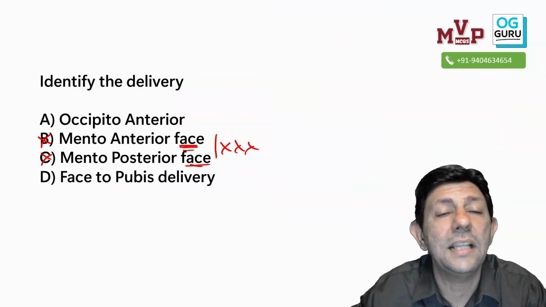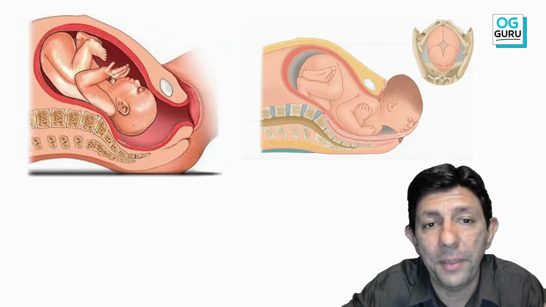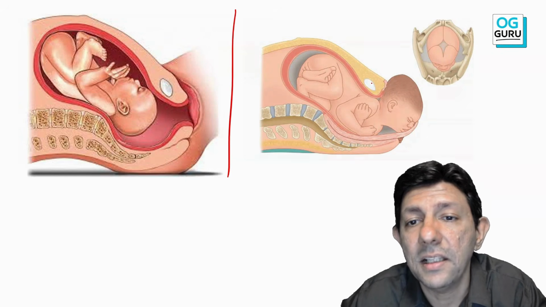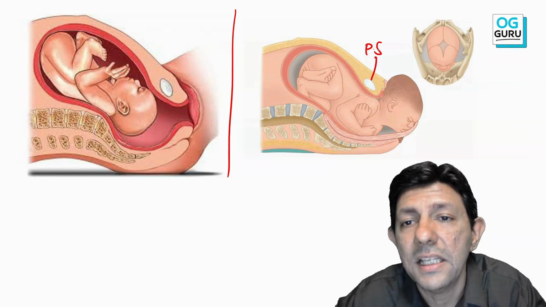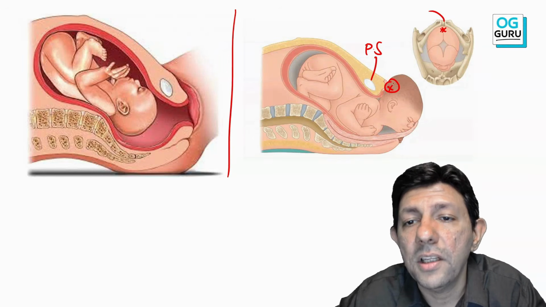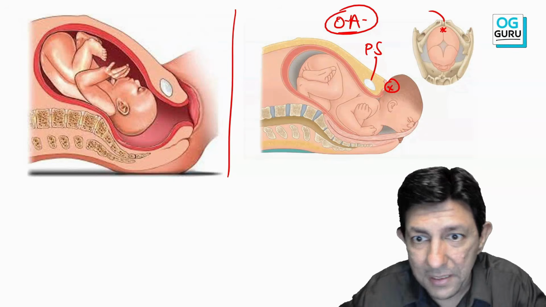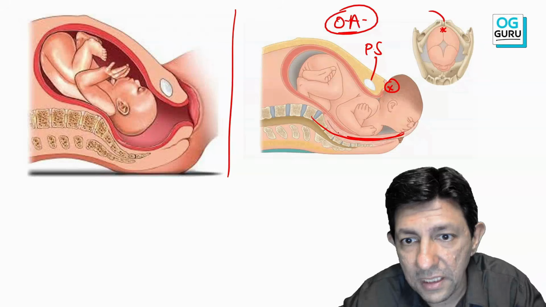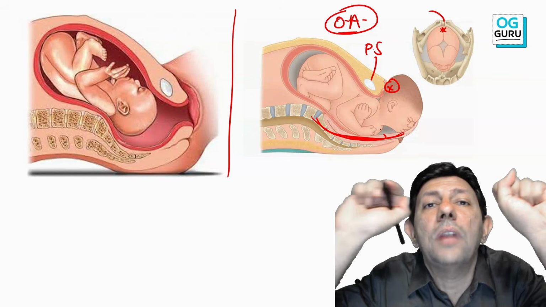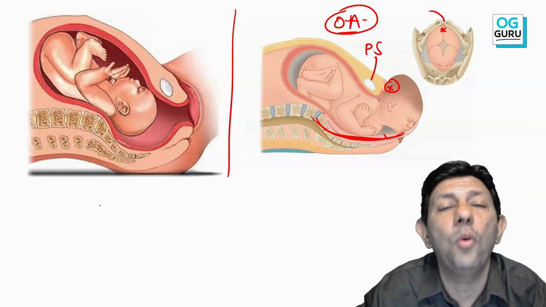So please understand this. Okay, sir, normally it is occipito anterior. Again, to show you the picture, this side picture. Okay, see this. Sir, this is the pubic symphysis. Here is the occiput, over here. So this is occipito anterior. And when the baby's face is in the sacral hollow, the baby comes out like this. Isn't it? Have you seen a delivery taking place? Yes. But now look over here.